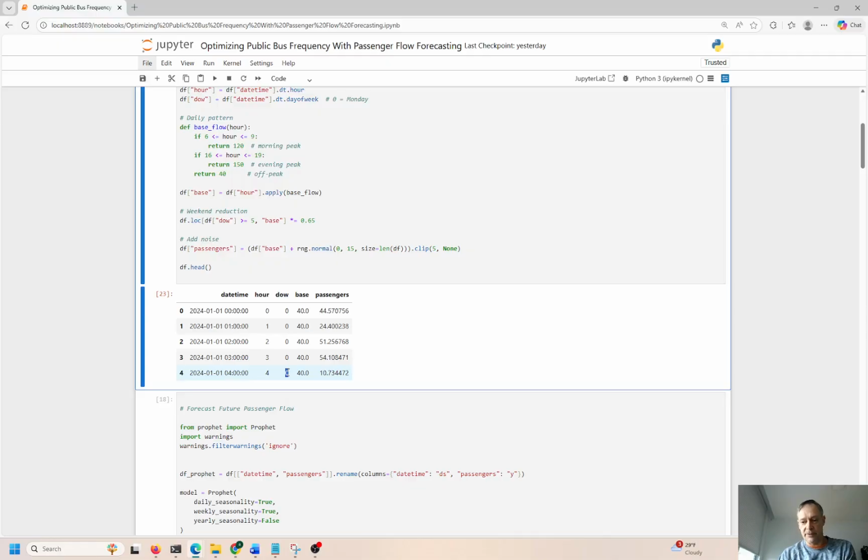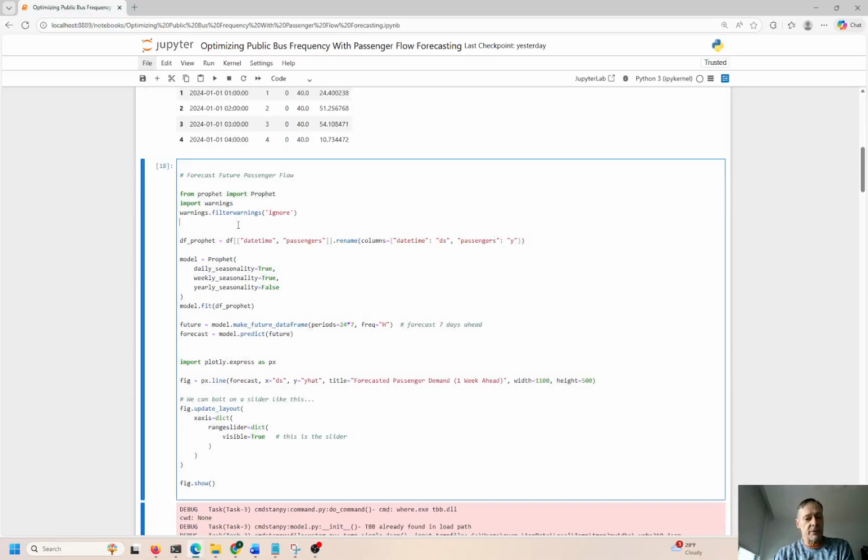Monday is 0. So Python is always 0 based. You can change that and make Monday 1. You can make Sunday 1. But by default, Monday is 0. Friday is 4, and 5 and 6 are Saturday and Sunday. That's how it works, okay? So let me go ahead and run this.